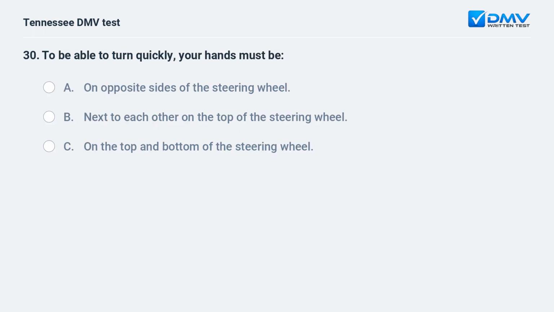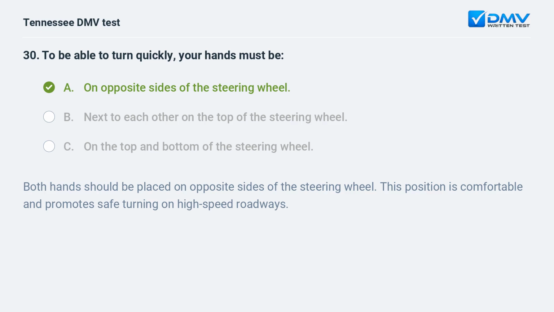To be able to turn quickly, your hands must be: A. On opposite sides of the steering wheel. B. Next to each other on the top of the steering wheel. C. On the top and bottom of the steering wheel. A. On opposite sides of the steering wheel. Both hands should be placed on opposite sides of the steering wheel. This position is comfortable and promotes safe turning on high-speed roadways.